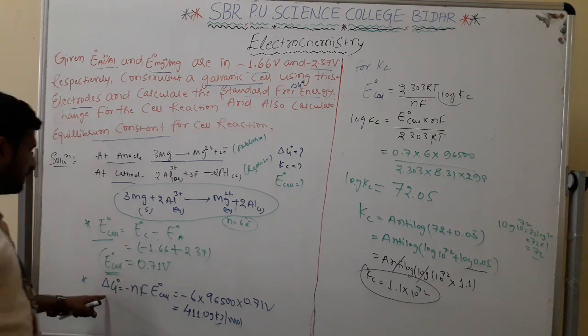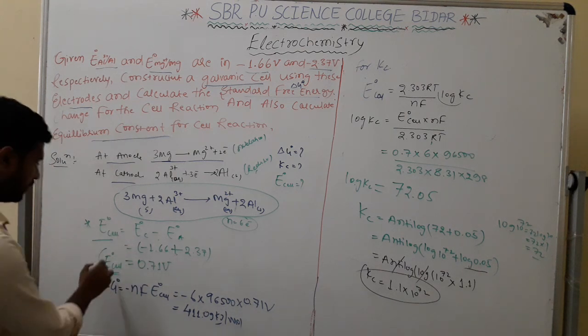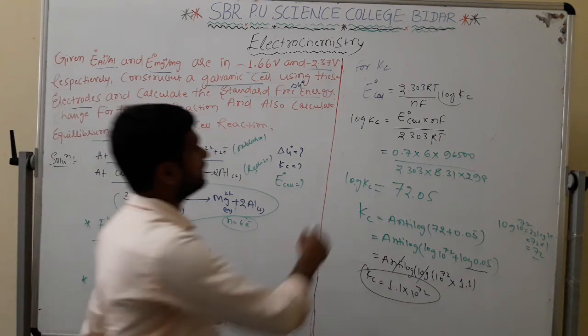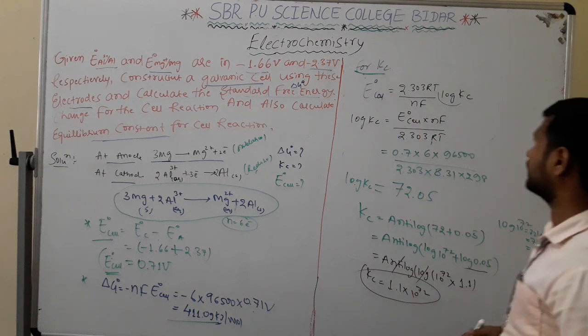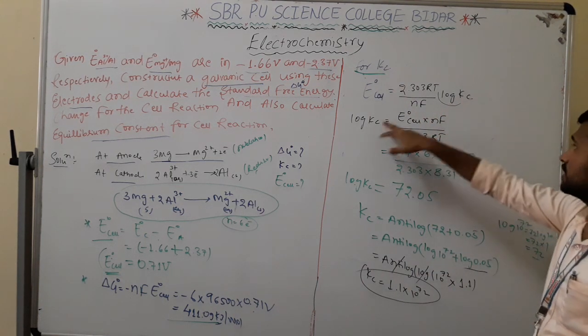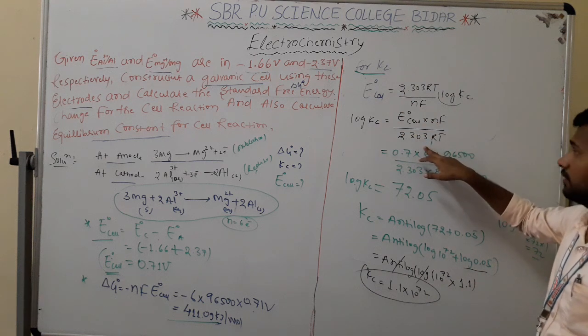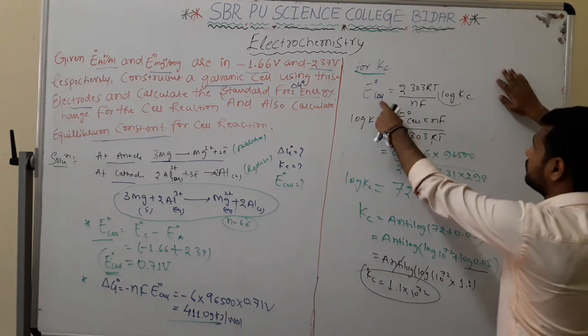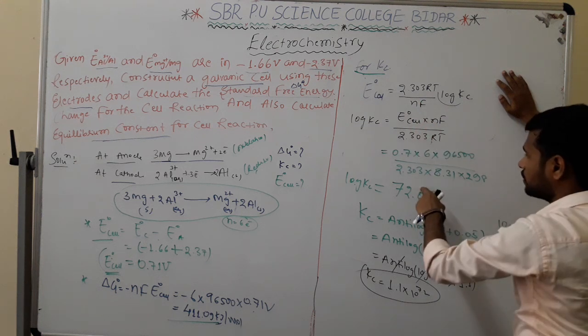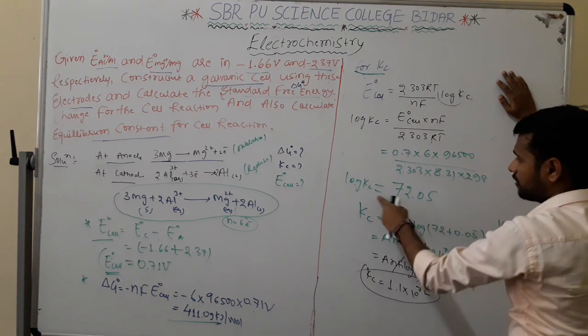We found E naught. Next is delta G naught. We know the E naught cell value, so we substitute and get delta G naught. Later, for Kc, the equilibrium constant, we substitute values and take it outside. The arrangement is nF into E naught, cross multiplication, 2.303. Substituting all the values, we get 72.05 as log Kc.